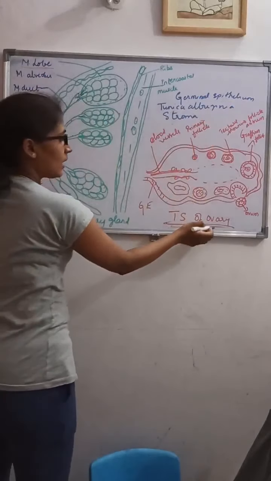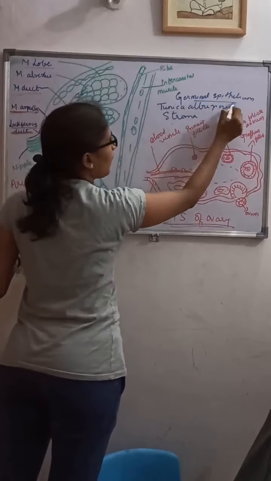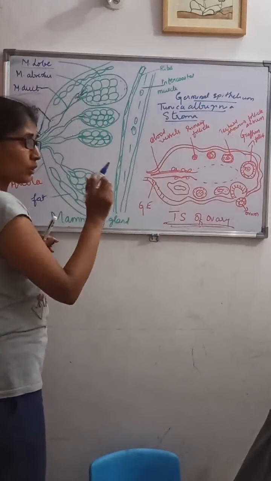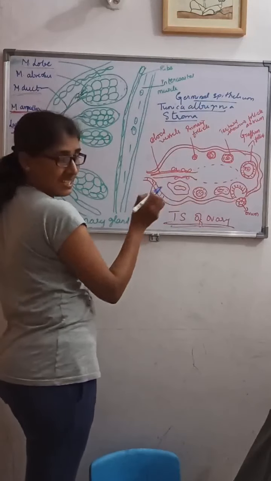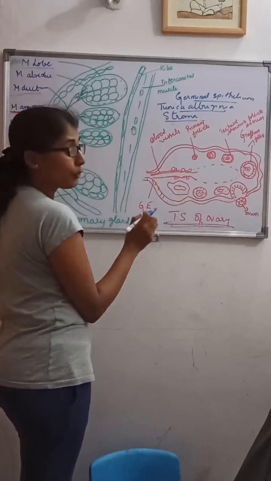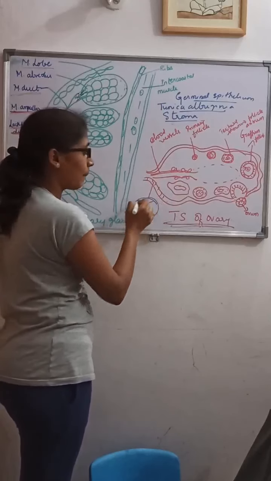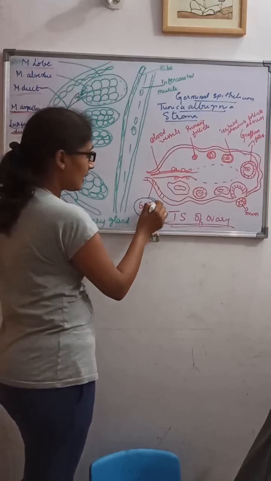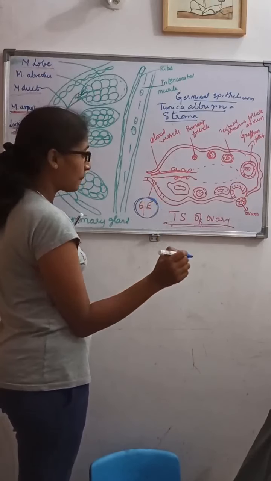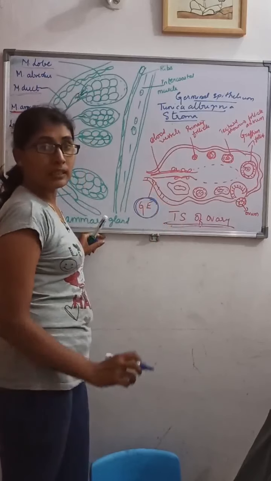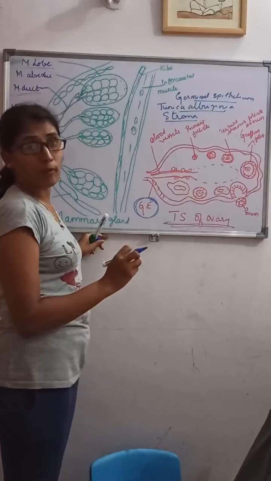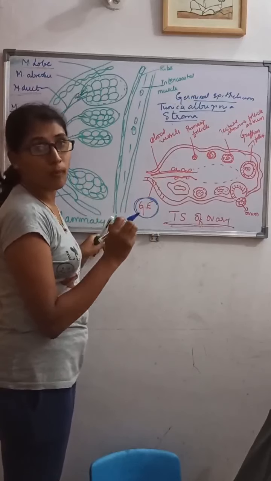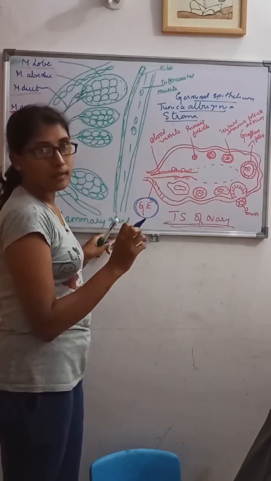As I told earlier, the ovary is lined by a thin layer of cuboidal cells called the germinal epithelium. This germinal epithelium is enclosed by the ovarian stroma.